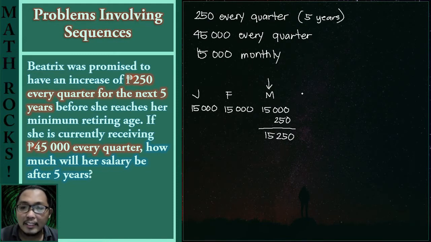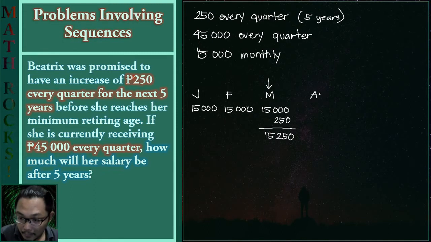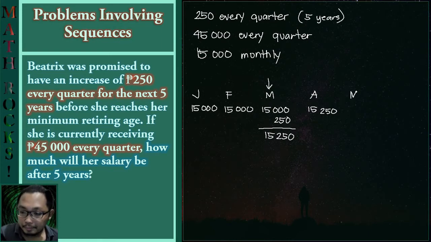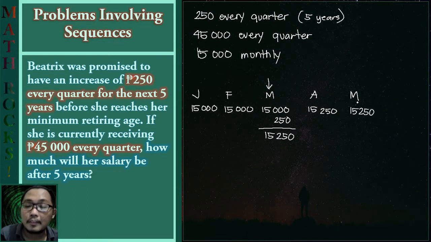So to fully understand the idea, let us try to make an extension here. So we have January, February, March, and on April, she would be receiving the same amount, 15,250. Then next, in May, she will be receiving the same amount of 15,250 pesos.